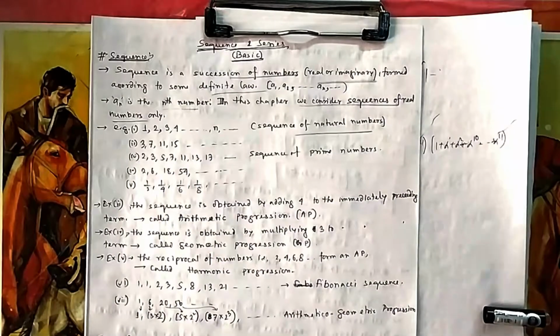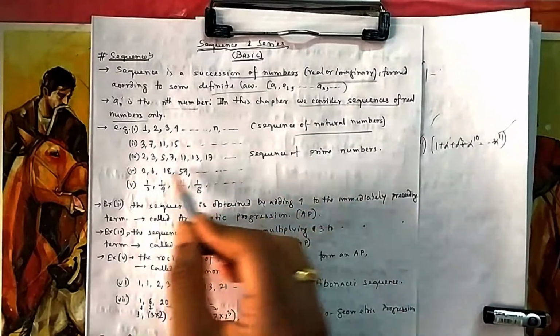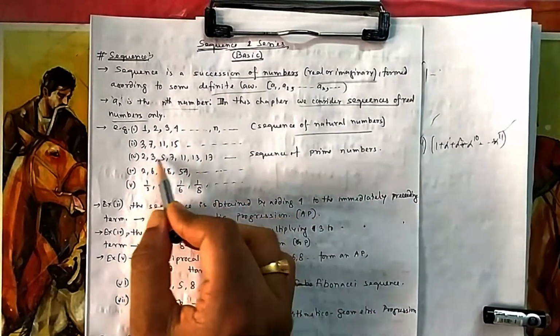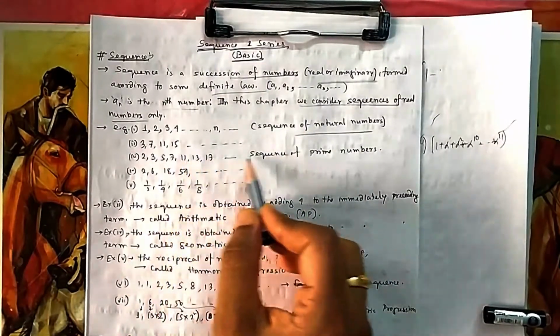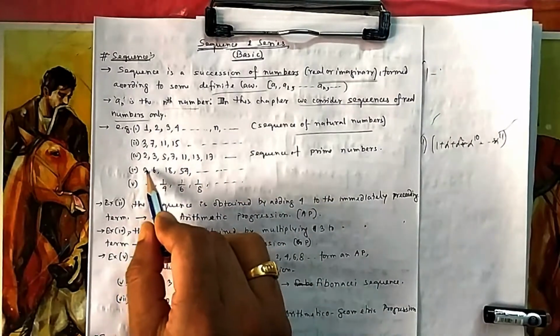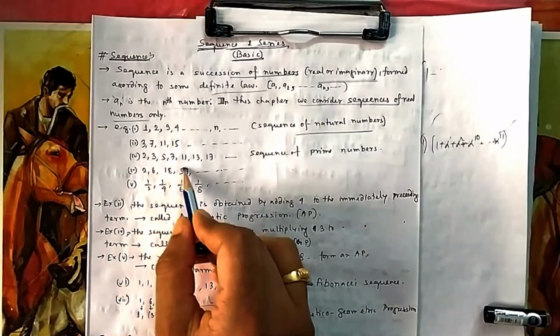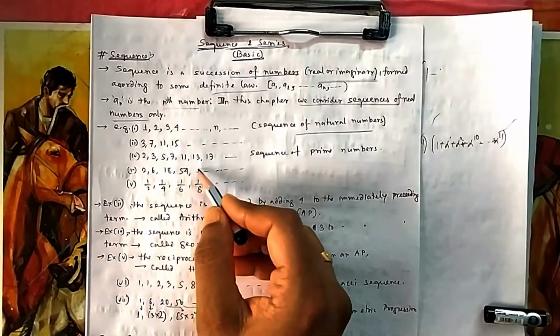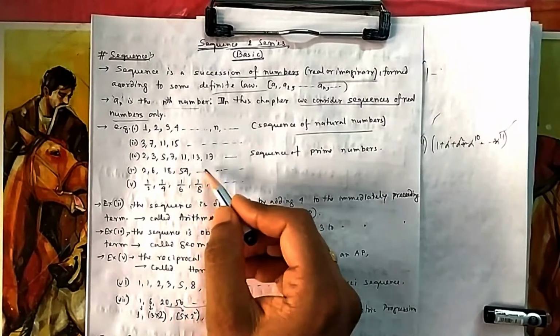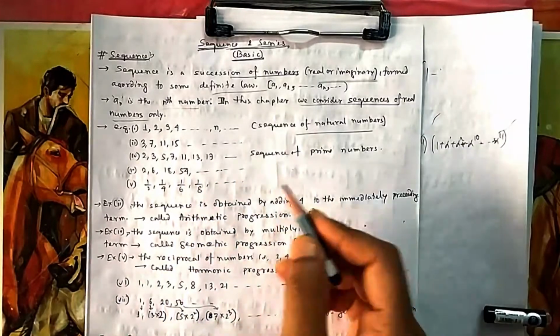Next, 2, 3, 5, 7, 11. This is the sequence of prime numbers, all prime numbers written serially. So the law is that you write all the prime numbers in order. Next one, you are multiplying by 3: 2 into 3 is 6, 6 into 3 is 18, and the next one will be 54 multiplied by 3, which is 162. With this logic the next terms will also come.